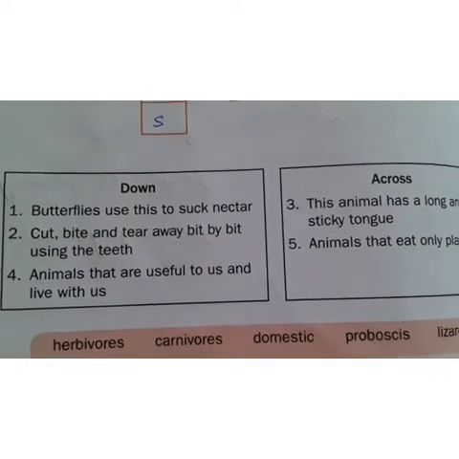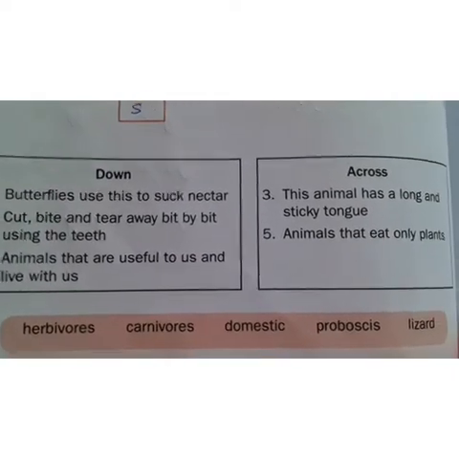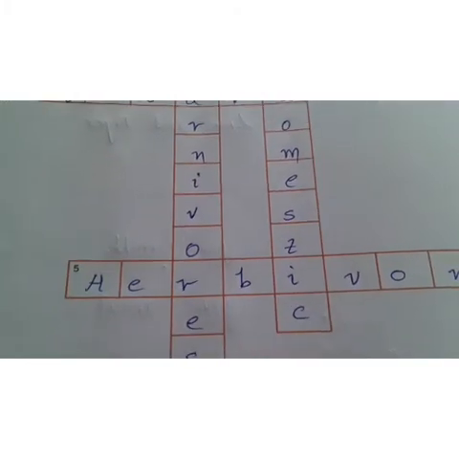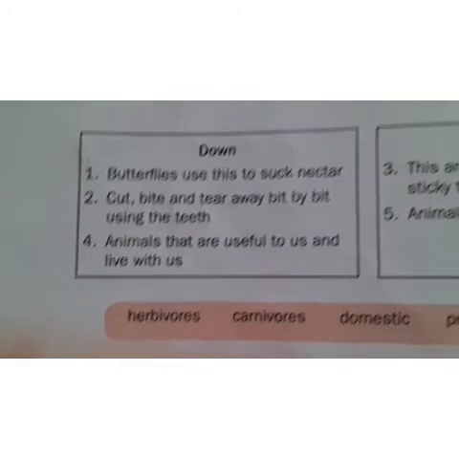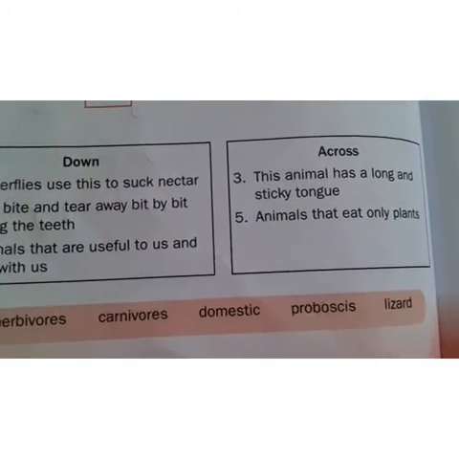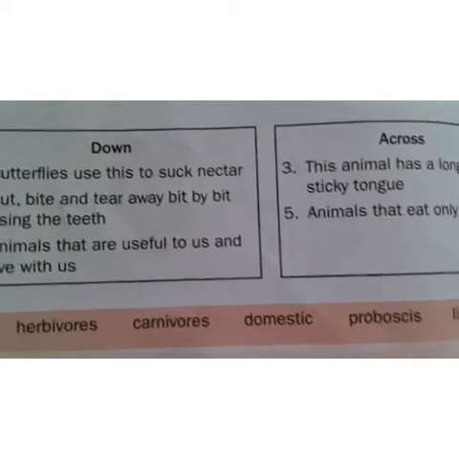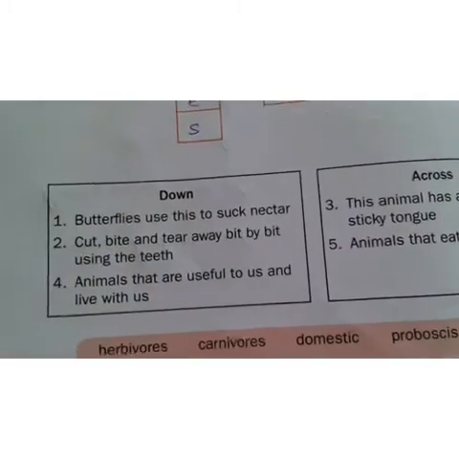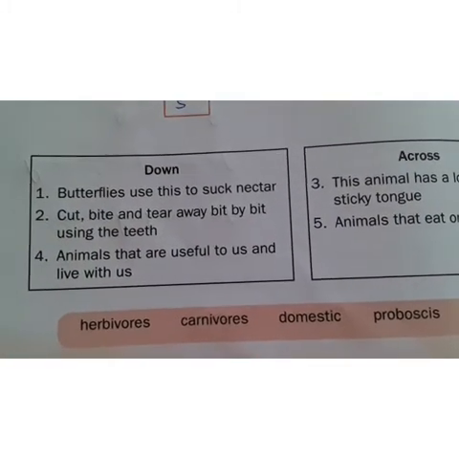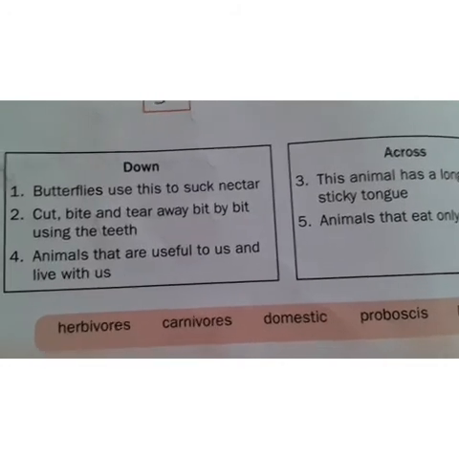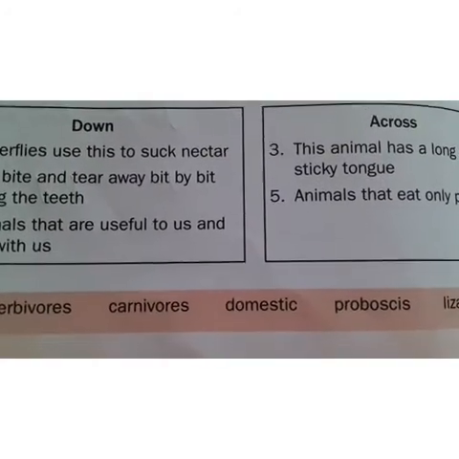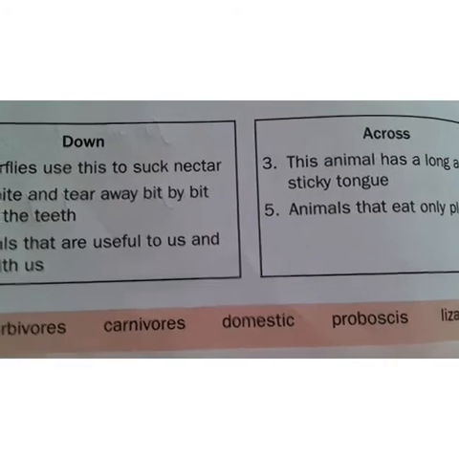P-R-O-B-O-S-C-I-S, proboscis. And coming to the second one, cut, bite and tear away bit by bit using the teeth. Who is that? Come on, say the answer. The second one is carnivores. And coming to the third one, this animal has a long sticky tongue. What is the animal name? Lizard. And coming to the fourth one, animals that are useful to us and live with us. Which type of animal live with us? Domestic animals. Domestic animals can live with us.